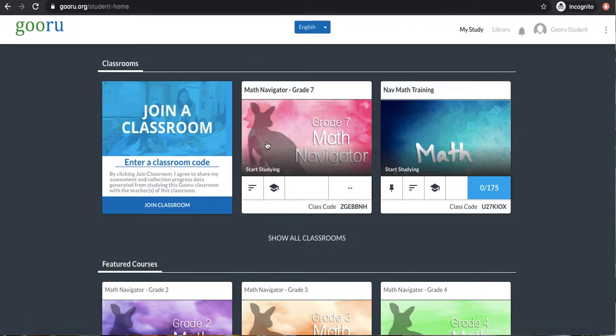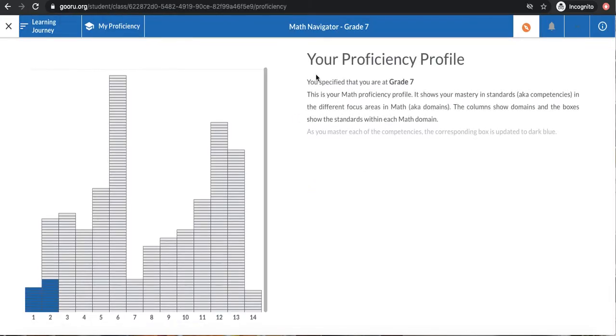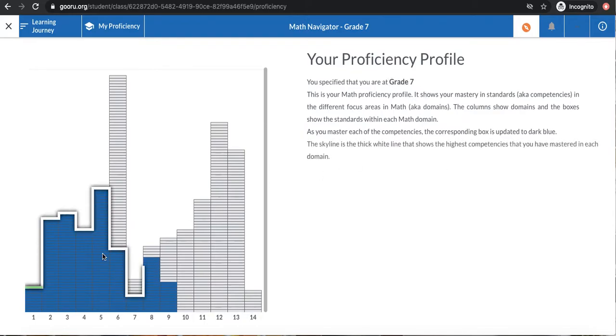So the very first time you log into Navigator, you can click anywhere on this little square, which is what we call the class card. So I'm going to click on the kangaroo part of the class card. And I'm brought to this page called Your Proficiency Profile. So it tells me I'm in grade 7, and it gives me a summary of what I already know.